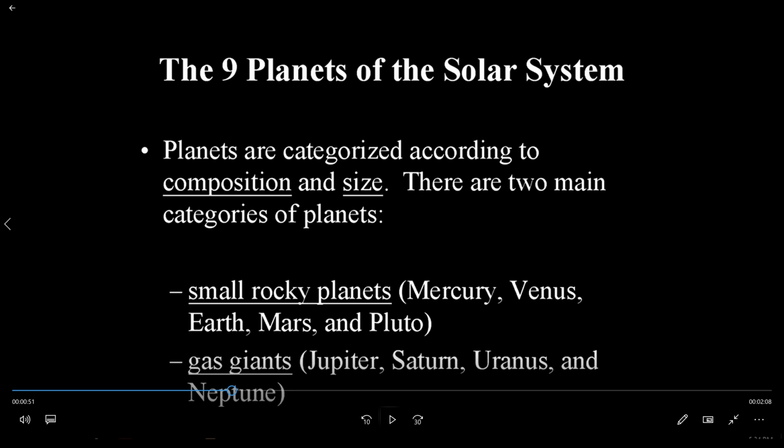Once more, planets are categorized according to their composition and size, and they are subdivided into two levels, small rocky planets and gas giants. Small rocky planets are Mercury, Venus, Earth, Mars and Pluto. Gas giants are Jupiter, Saturn, Uranus and Neptune.